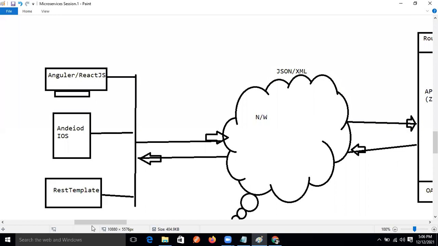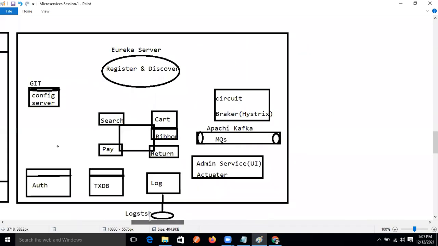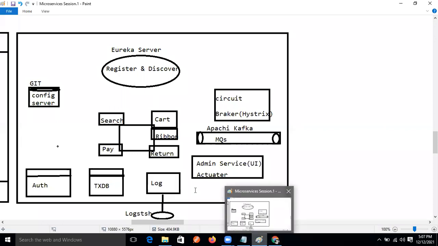Yes, but I understand that REST template is just a mechanism. Both things are different, man. Why are you comparing REST template to Ribbon? Oh, okay, both are different things, right? And you are comparing them. I don't know why this question came to your mind.